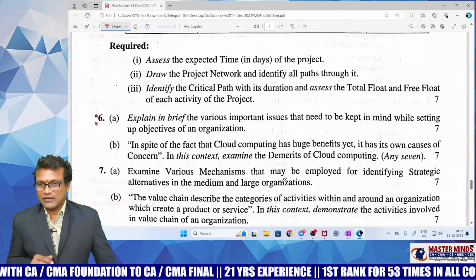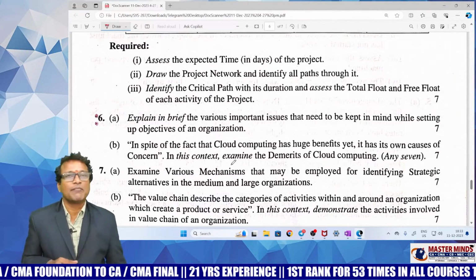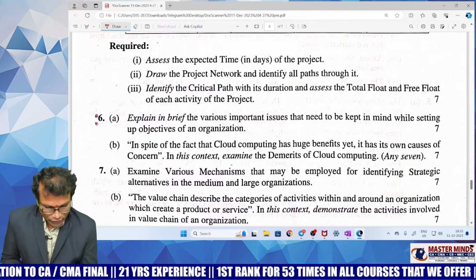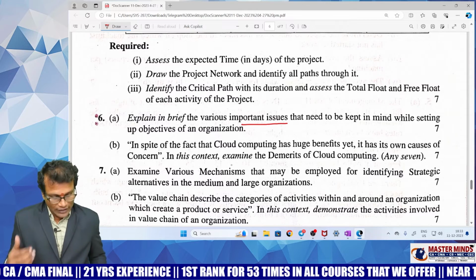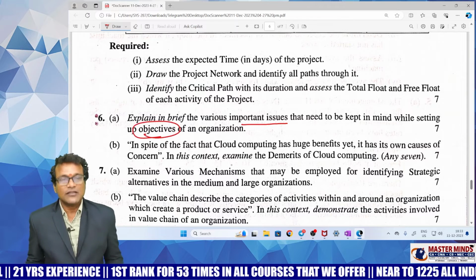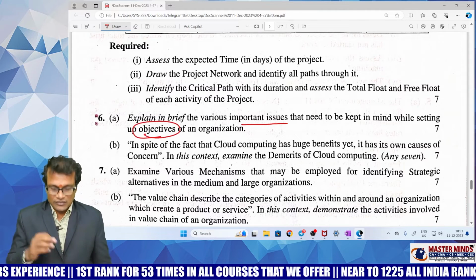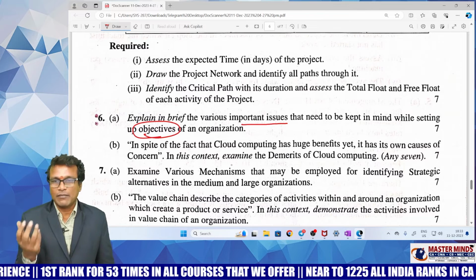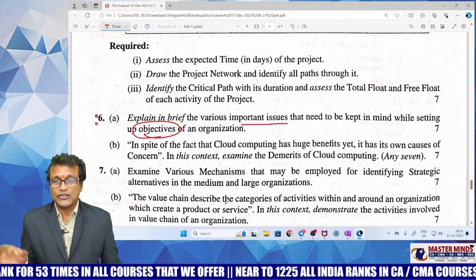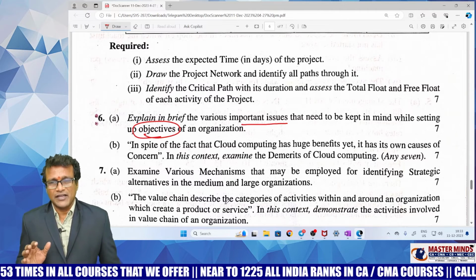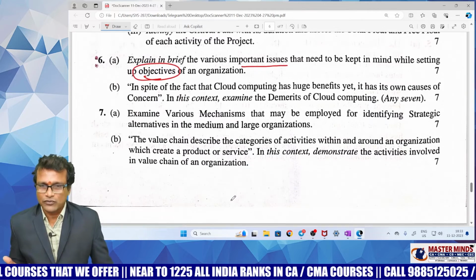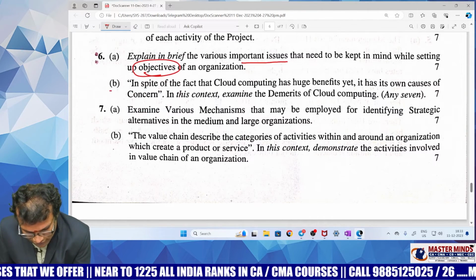The descriptive part, SM question, starts from question number 6. Now look at question number 6A. What are the various important issues that you should keep in your mind while setting objectives of an organization? This is a straightforward question. Present in Masterminds classwork material, right? So question number 6 is a direct question, but it's not an A category question. That is the only concern here. But anyway, it is present in classwork material. Now look at the question number 6B.